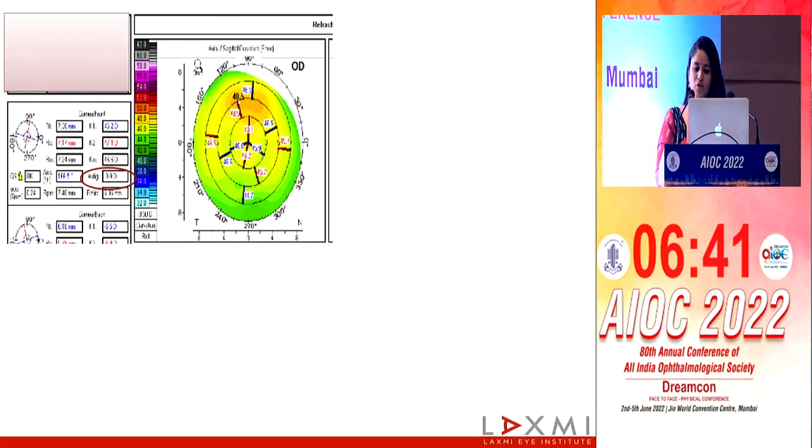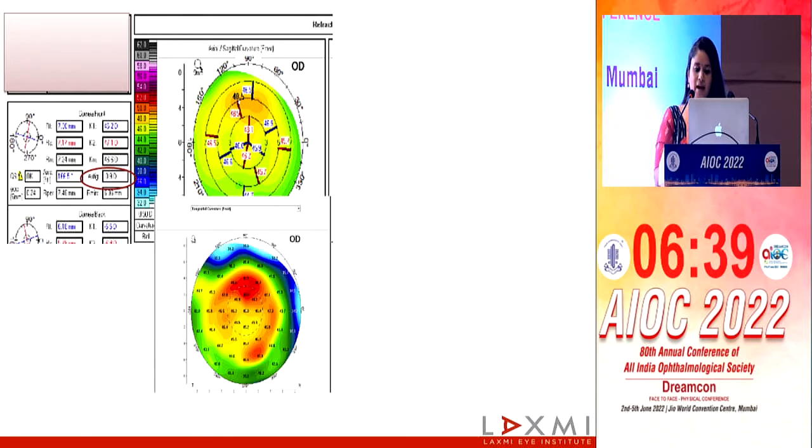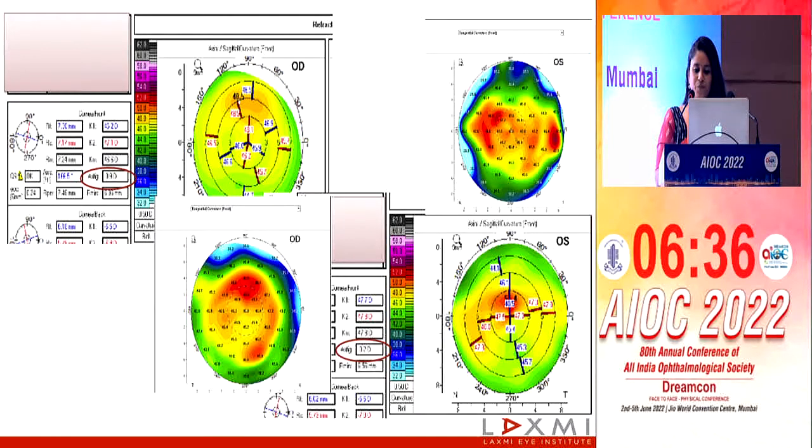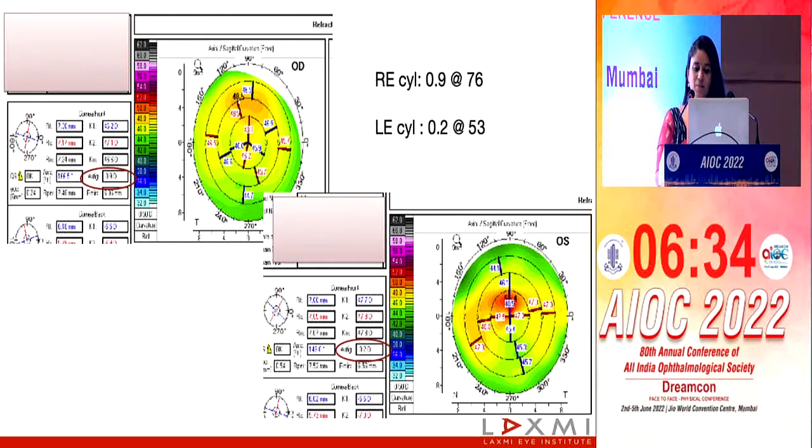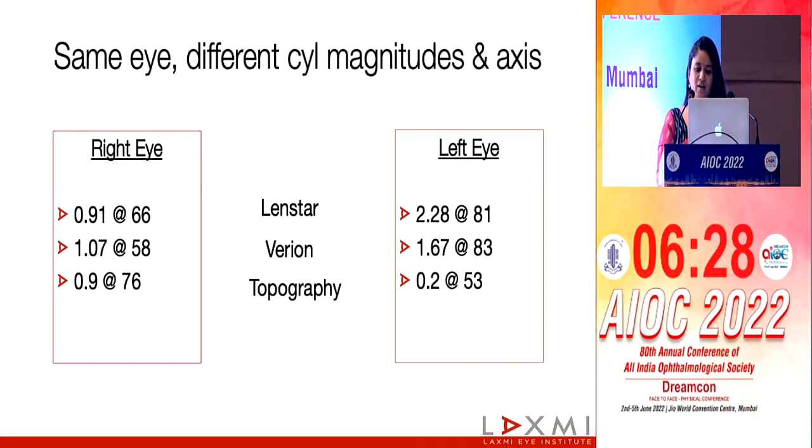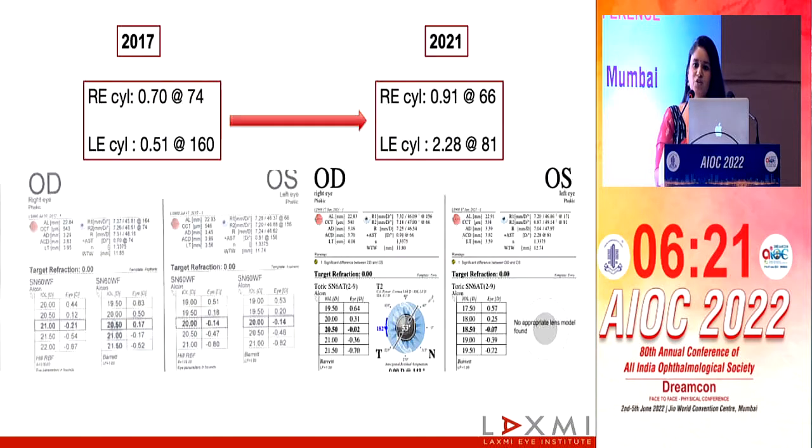Her keratometry on the topography was irregular and prominent on the tangential map. But surprisingly, the amount of astigmatism for her left eye was recorded as 0.2 versus the 2 diopters which was recorded with the other instruments. So a good clue for dry eye or tear film instability comes from the same eye's data when measured by 2 or more machines.